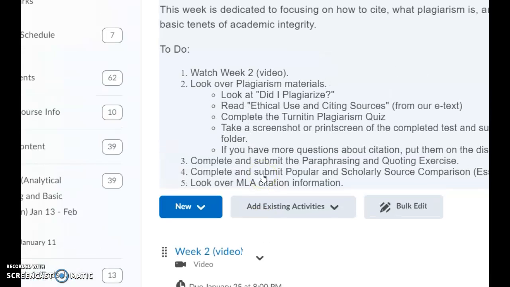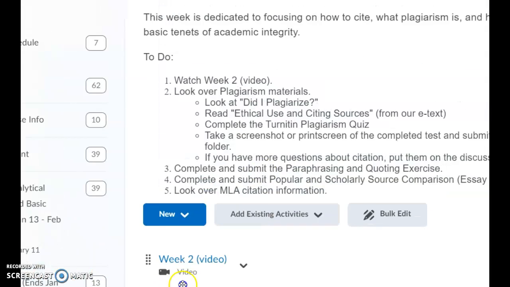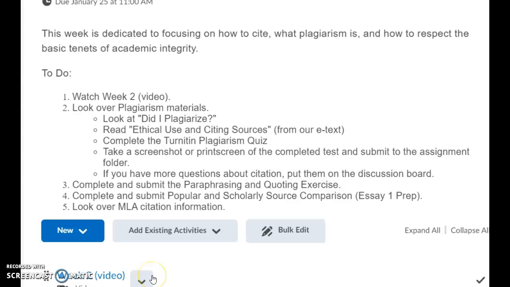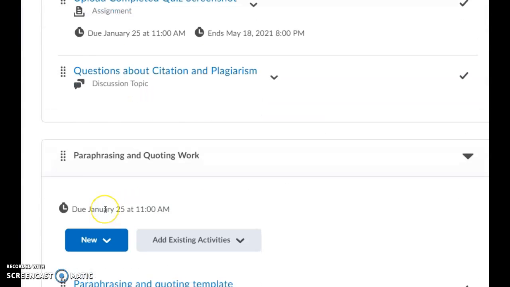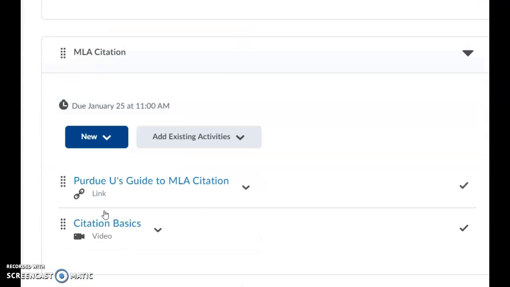Just that single turn-in date this week as well, which is really nice. We don't have multiple turn-ins, so just those pieces. And then totally down at the bottom here, we've got some MLA citation information. We'll make use of this next week, so take a look over it today, but also just remember that it's here for next week when we work on writing those essays, which we will do next week. As always, if you have any questions, don't hesitate to let me know.